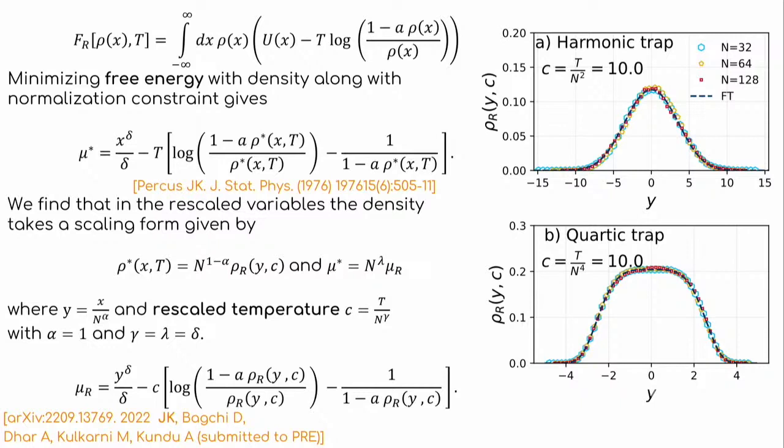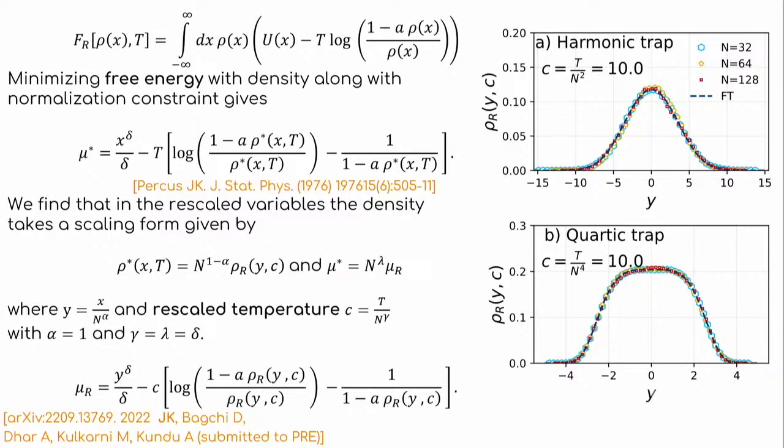So to extract that n dependence, what we have done is to work in rescaled variables, where the rescaling is given by x by n, in the sense that if you put a lot of particles in a confinement, the extent of the gas will be of order n.